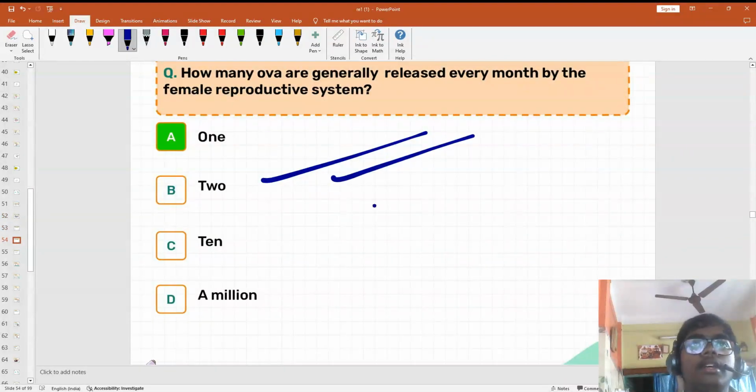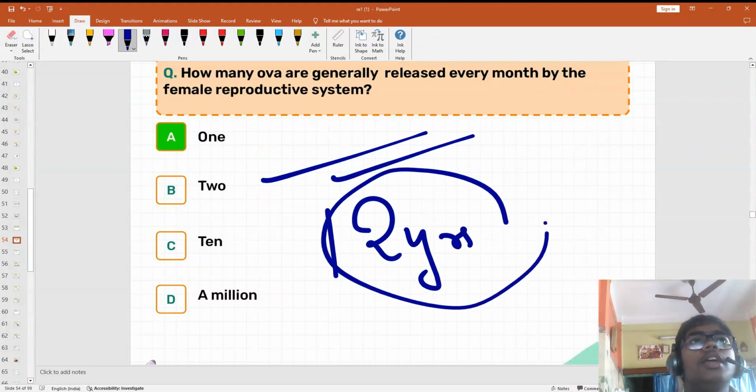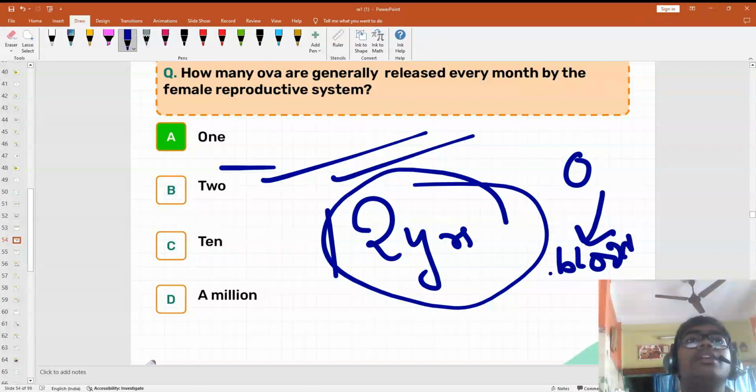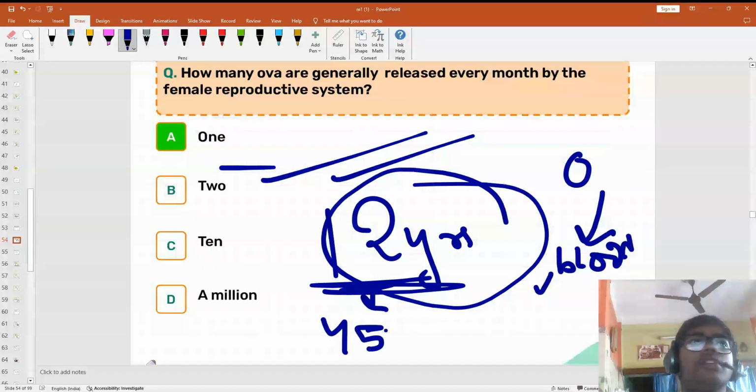Every month from the age of 12 years, one egg is released. Now if sperm is not there, then what will happen? The egg along with the uterus wall will shed off as blood. This is called menstruation or period. From 12 years to 45 years it lasts in girls.